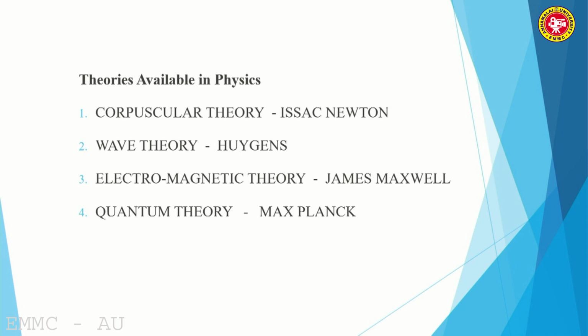Despite all these merits, this was the only demerit. This was rectified by another theory called quantum theory, proposed by Max Planck.